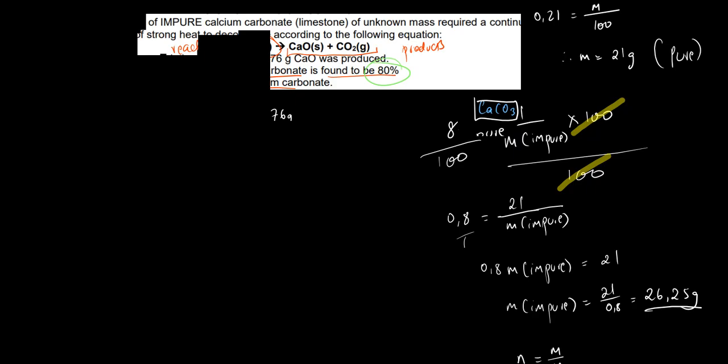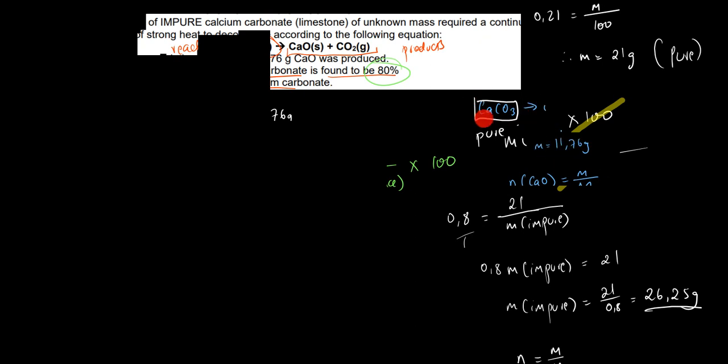So we know the mass of calcium oxide that was produced. We use that mass to convert it to moles, and then we get moles of the calcium carbonate. Then once we have the moles, we have to understand that they are the pure moles. So you convert those pure moles to mass, and then be able to get the percentage purity.